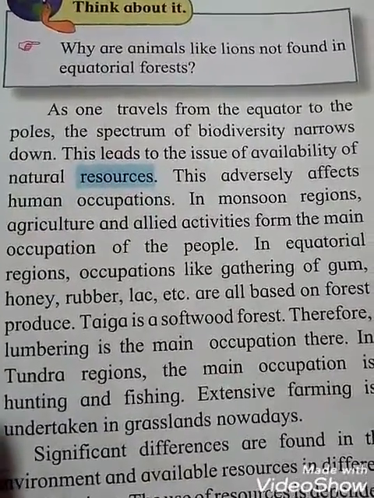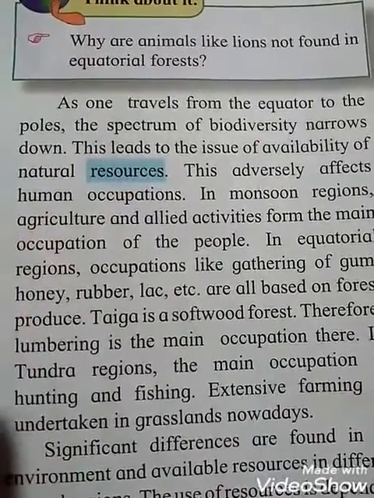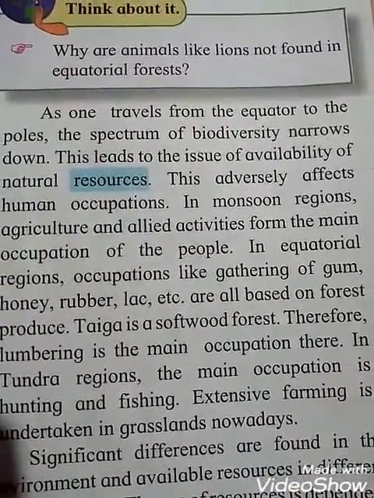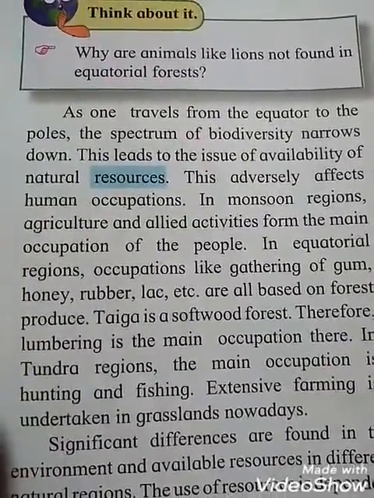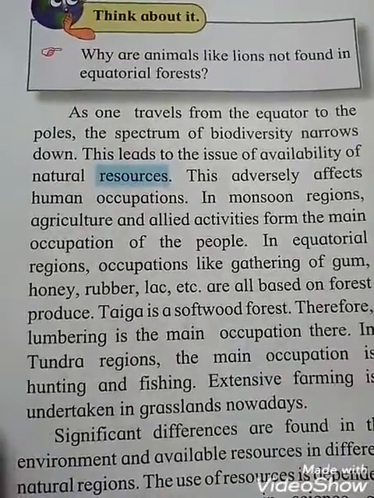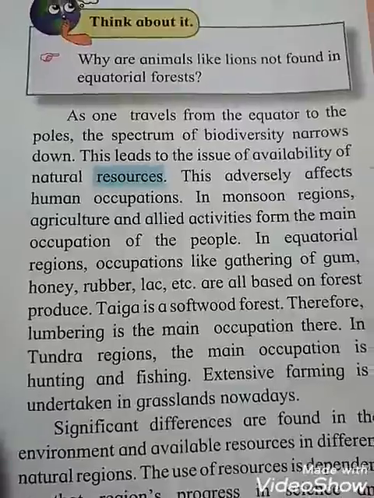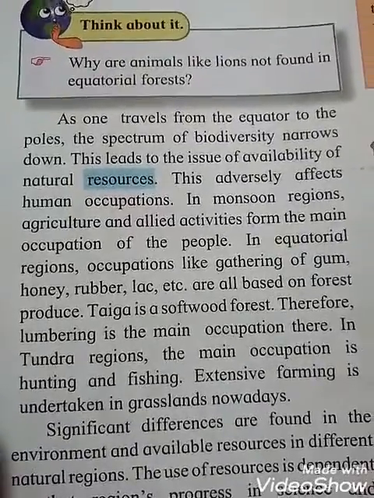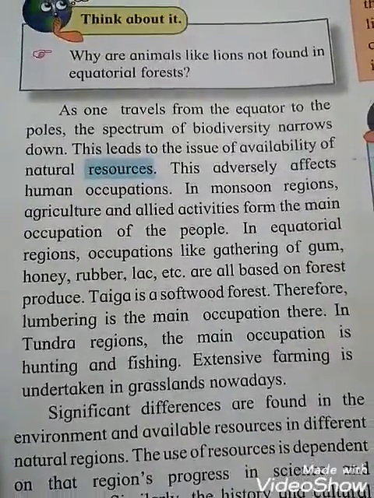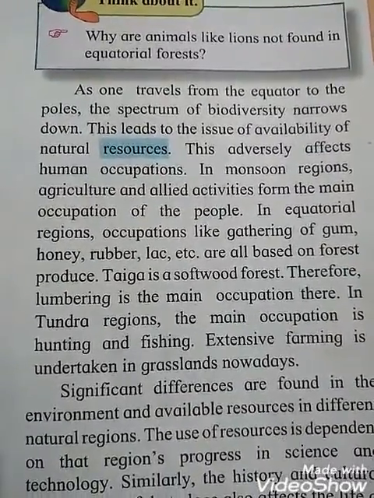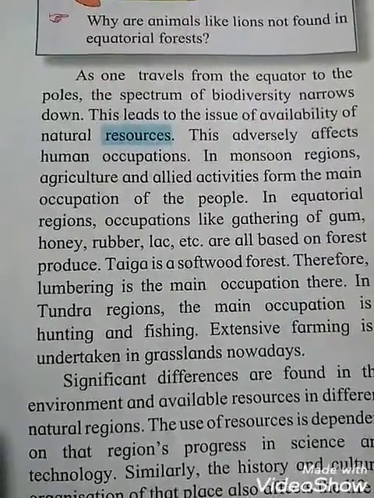In the monsoon region, agriculture and allied activities form the main occupation of the people. You already studied the table. In the equatorial region, occupations like gathering of gum, honey, rubber, lac, etc. are all based on forest produce. Taiga is a softwood forest, and therefore lumbering is the main occupation there. In the tundra region, the main occupation is hunting and fishing. Extensive farming is undertaken in grasslands nowadays.